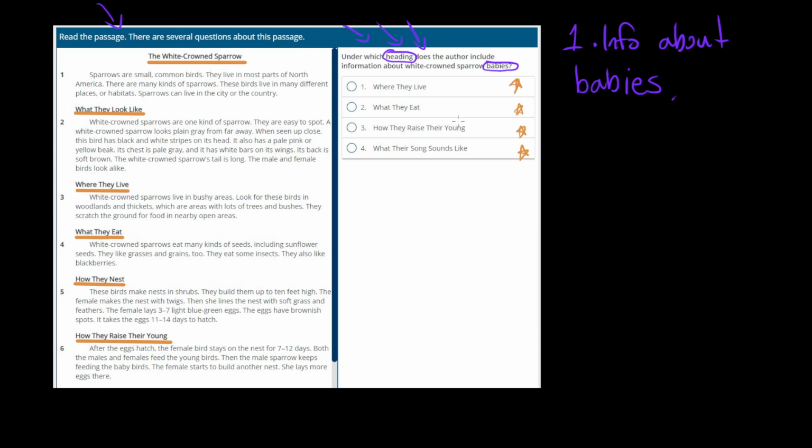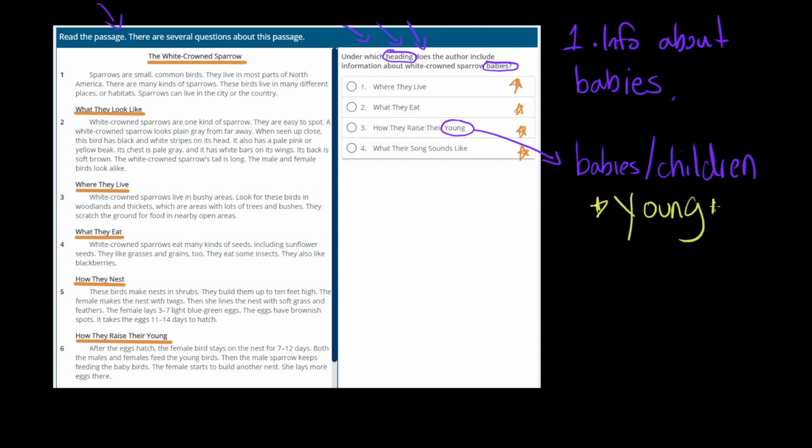Well, I know that sometimes babies or children can be described as, sometimes we say they are somebody's young. Okay? So I'm going to find the header that says how they raise their young, and I'm going to see if that header and that information does in fact talk about white-crowned sparrow babies. Okay, so let's go read it.